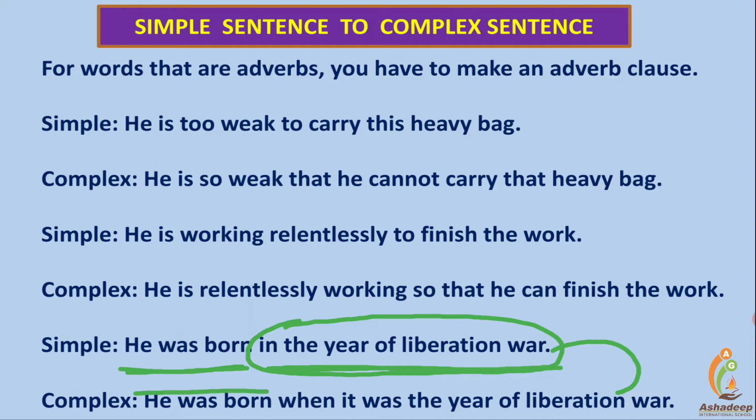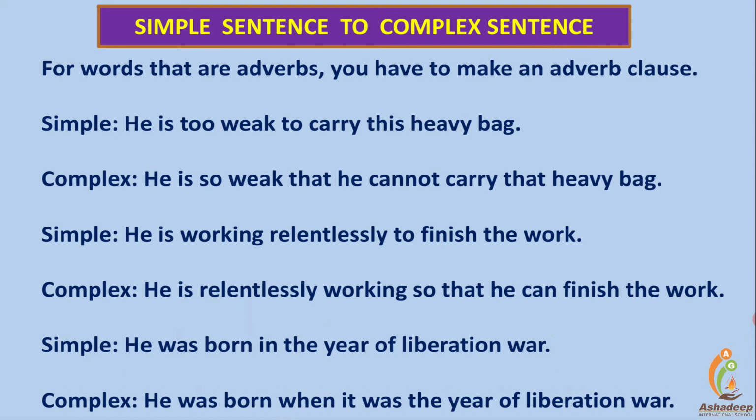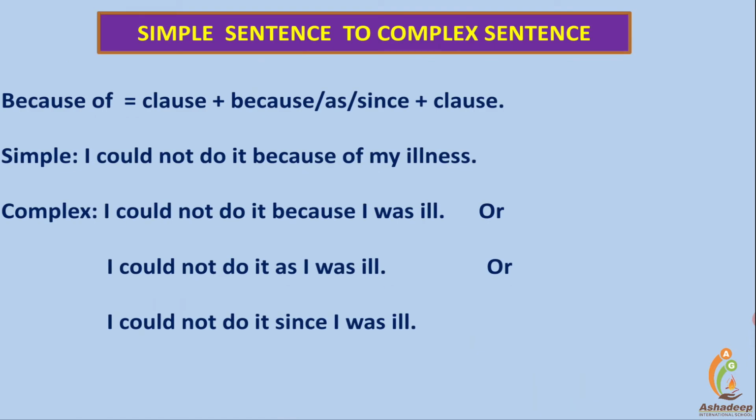He was born when it was the year of the liberation war. When it was the year of the liberation war. See, it is the subject, was is the verb, and it is connected with the conjunction when. Here, because of is found in simple sentences.